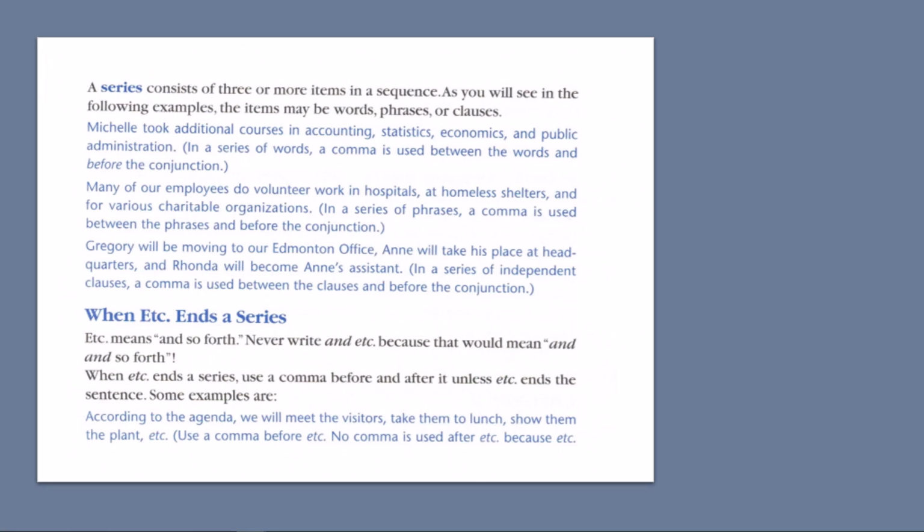When etc. ends a series, etc. means and so forth. Never write and etc., because the word and means and so forth. When etc. ends a series, use a comma before and after it, unless etc. ends a sentence. Here is an example.